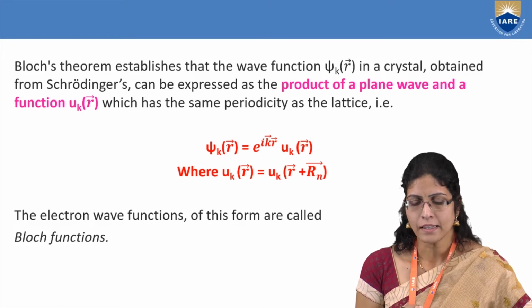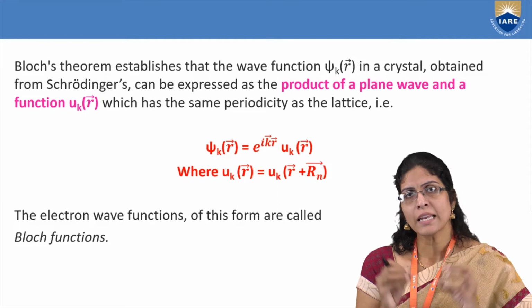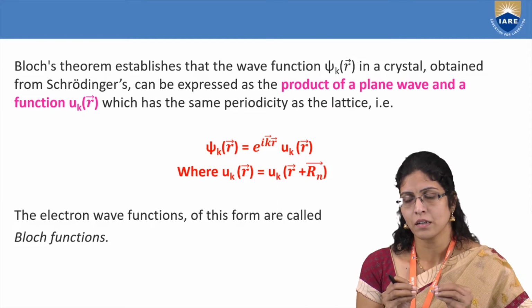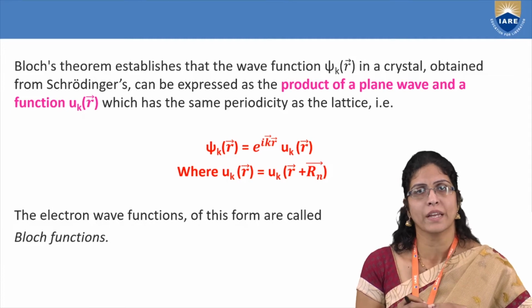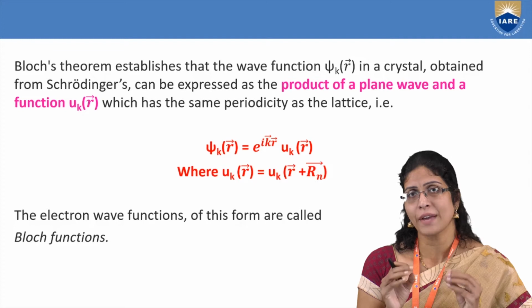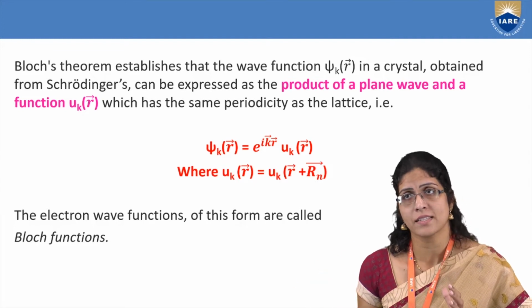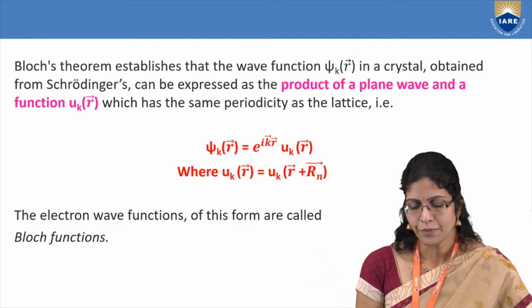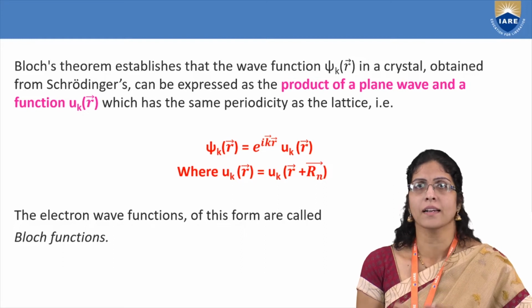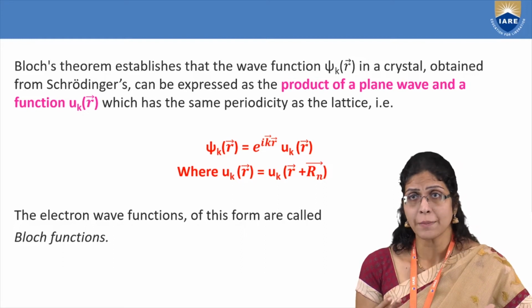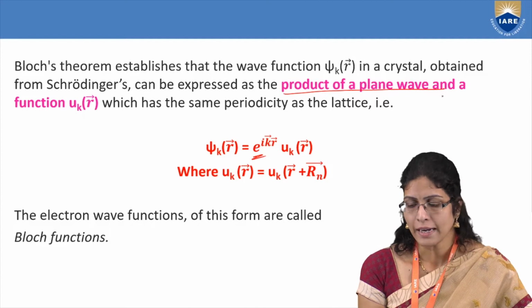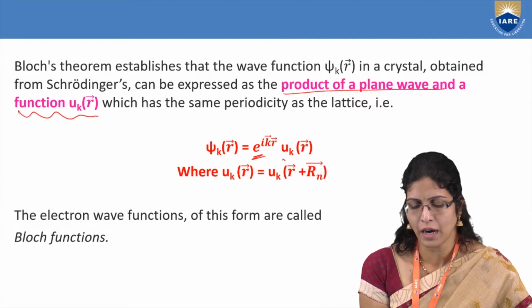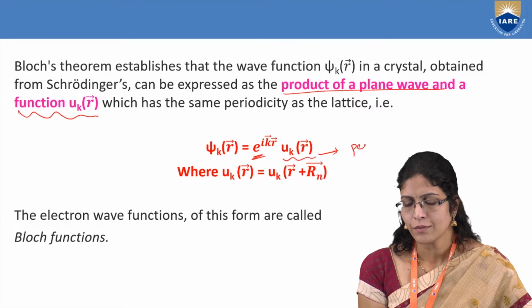He said that the wave function in the Schrodinger wave equation, if you recollect, d square psi by dx square, so what is psi there? It is psi of x if the electron is traveling in the x direction. Here, if you take r, in the sense in terms of three dimensions, then it can be expressed as a product of the plane wave and a function uk of r.